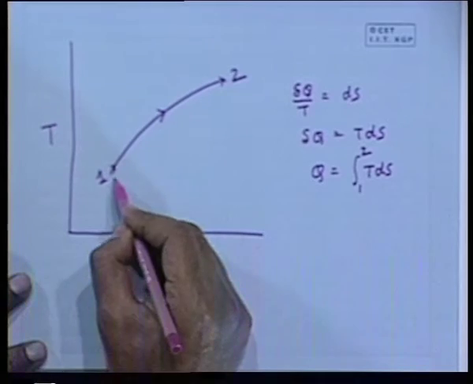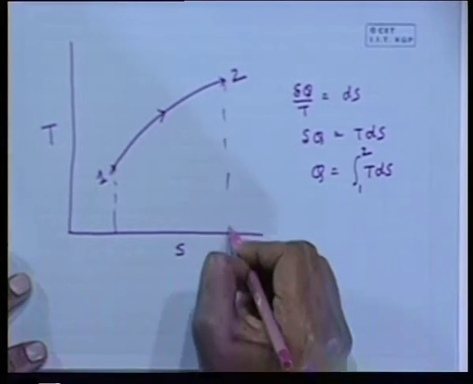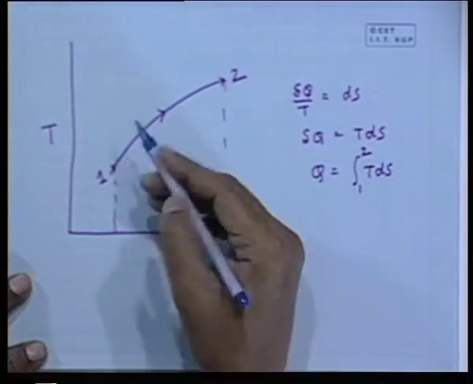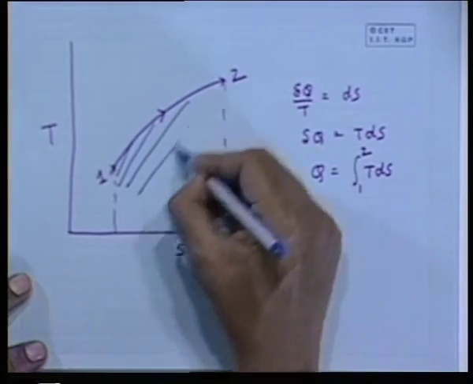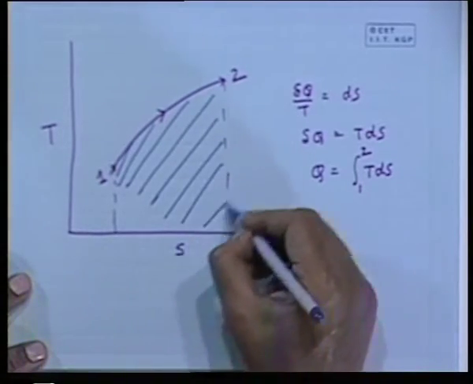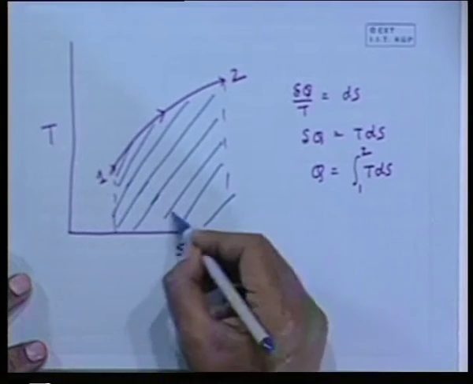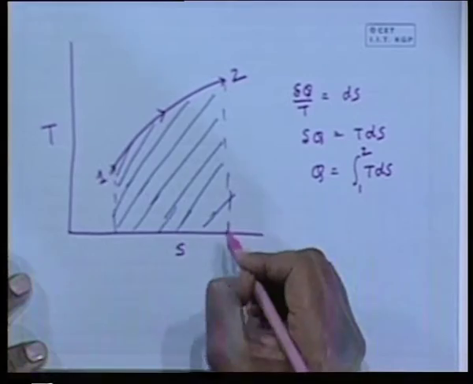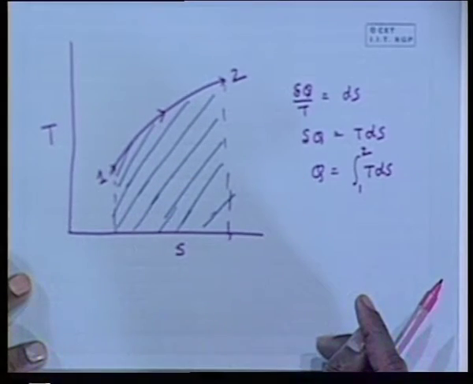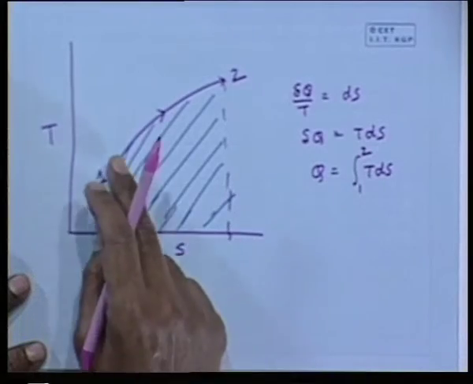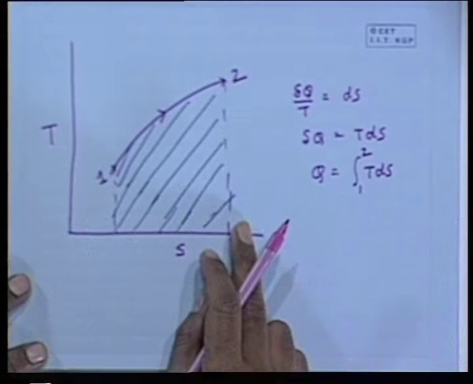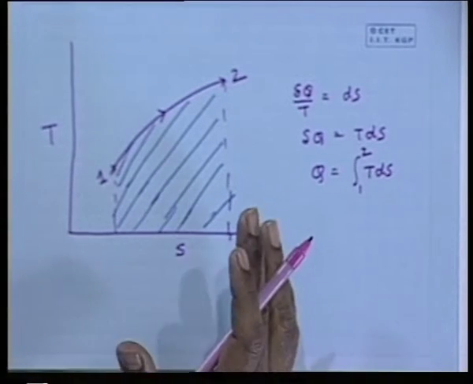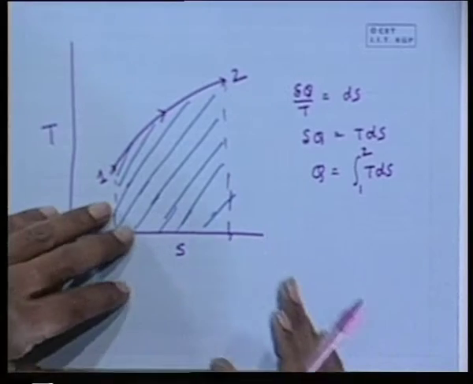That means the area under this curve 1 to 2 represents the heat interactions. The way the PdV curve is important, because the area under the PdV curve gives you the work interactions, similarly, the area under the TS curve gives you the heat interactions. So, the temperature-entropy plot is very important, as it gives a qualitative idea about the heat interaction processes.